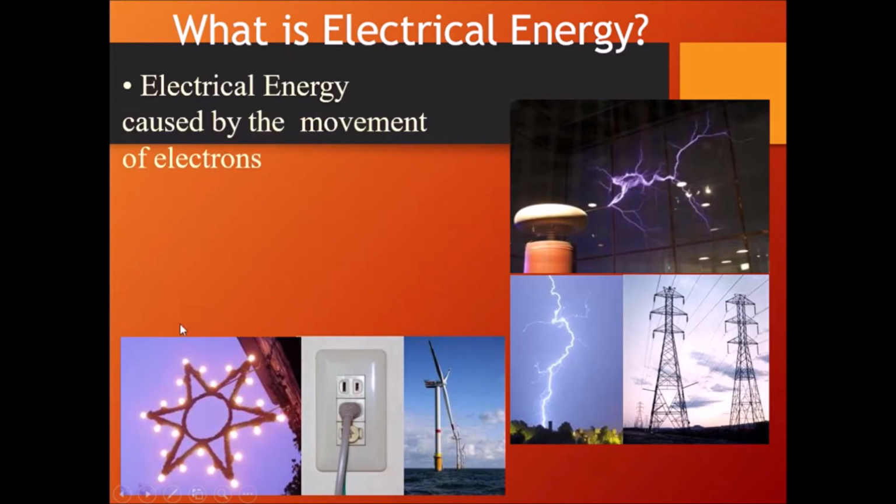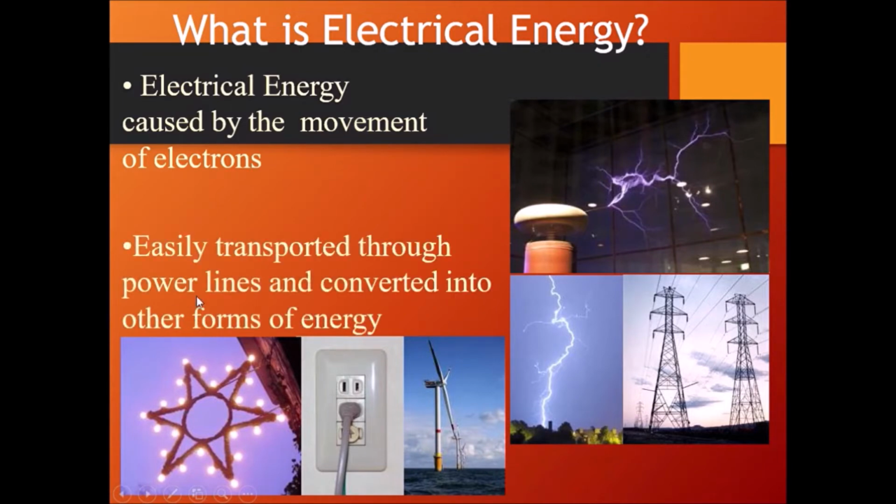Electrical energy is caused by movement of electrons. What is electrical energy? It is caused by movement of electrons. And this electrical energy is transported through power lines and converted into other forms of energy, like light or sound, once it reaches you.